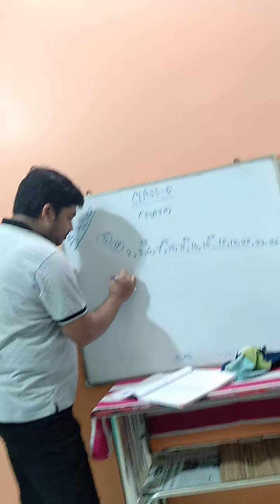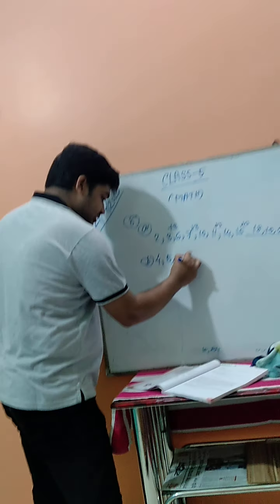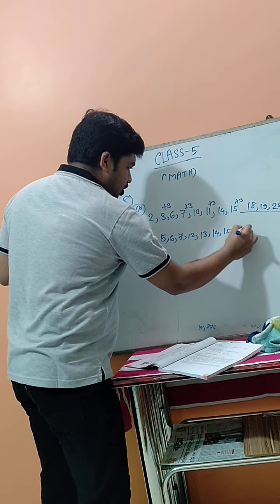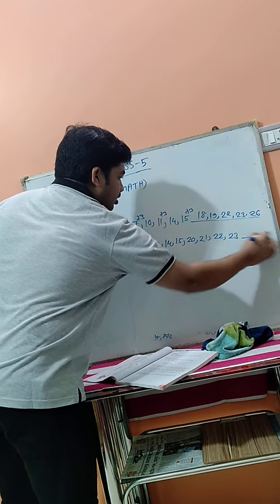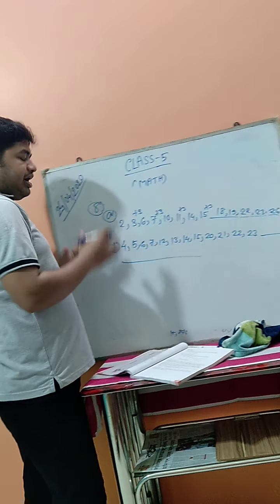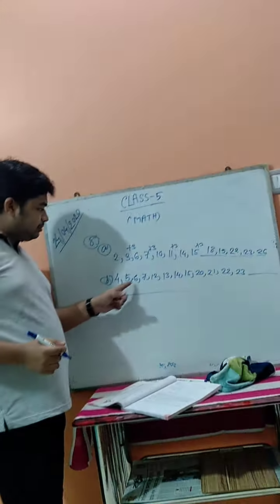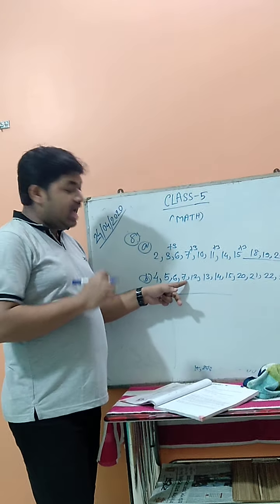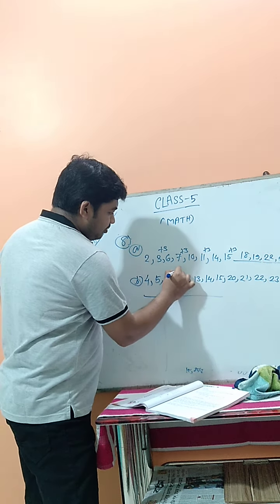Now see the second one, number B: 4, 5, 6, 7, 12, 13, 14, 15, 20, 21, 22, 23. The letters are given; now you have to find out the other numbers. How do you find them? Here 4, 5, 6, 7 are four consecutive numbers. After that is 12. So 12 minus 7 is 5, so you add plus 5.